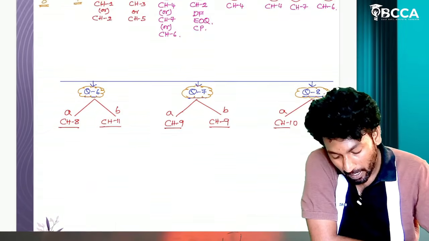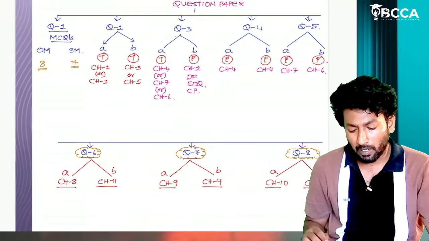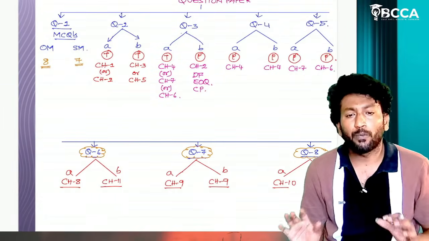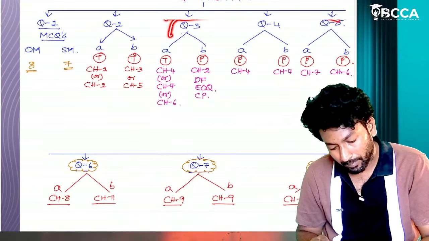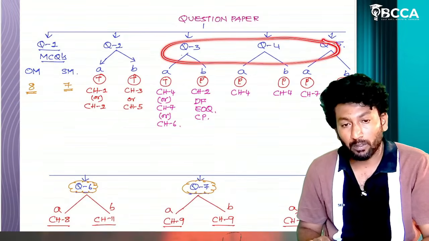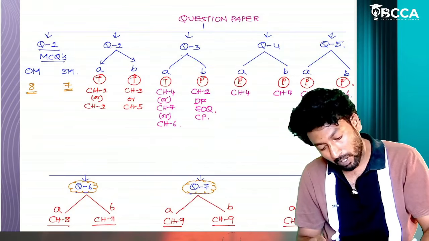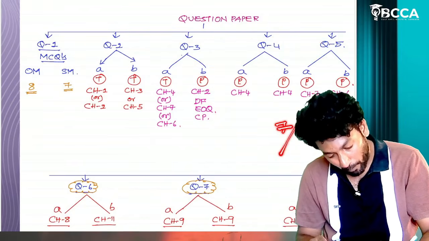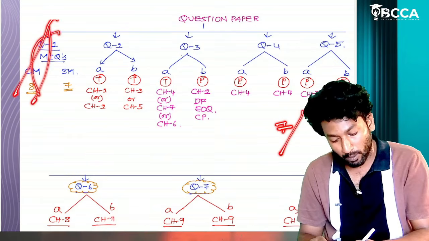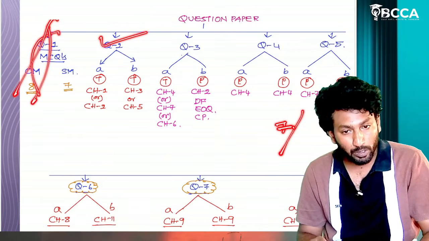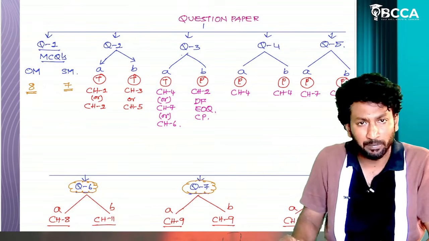Okay, so first of all, the overall analysis is: if you are good at the problematic part, first of all you have to target these three questions, question number 3, 4, 5. These three questions are the problematic part. Out of these 14-mark questions, except question number 1, MCQs, that is 2 to 8, out of these seven questions, we have to write how many questions? Five questions only. Anyway, we have two questions' choice now.